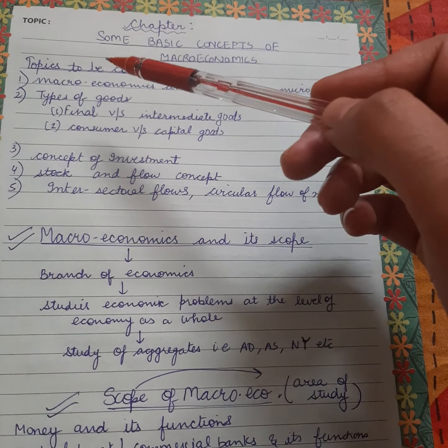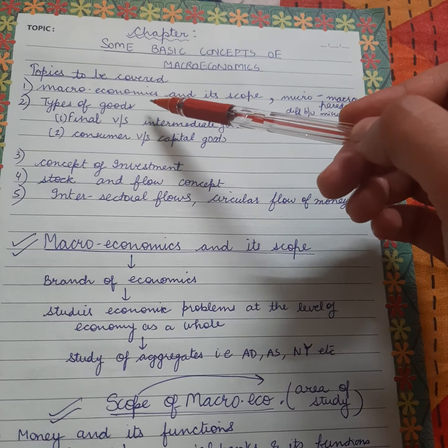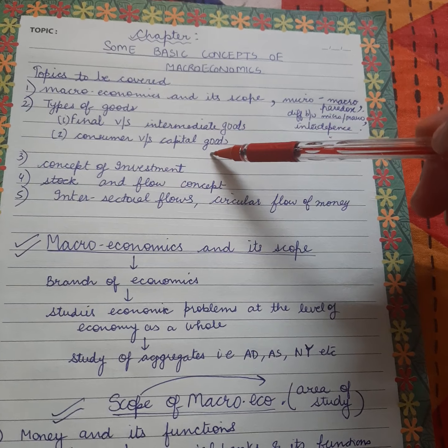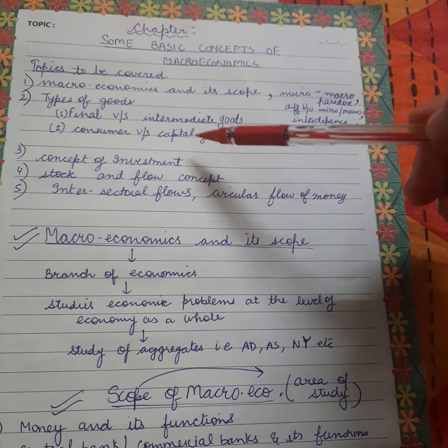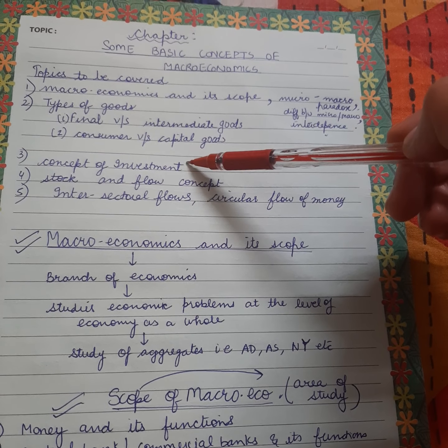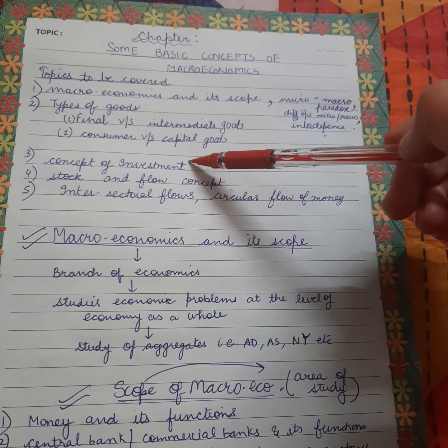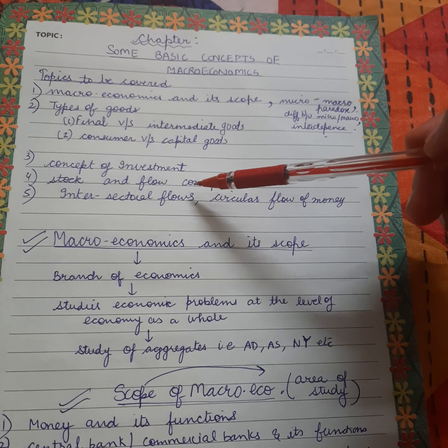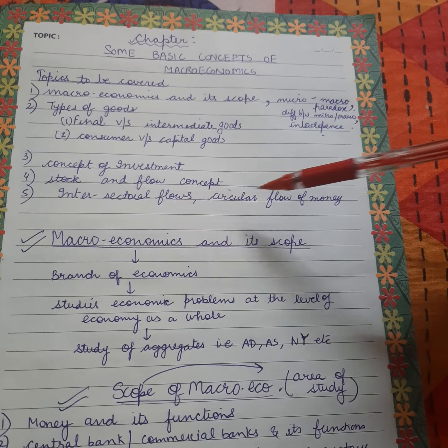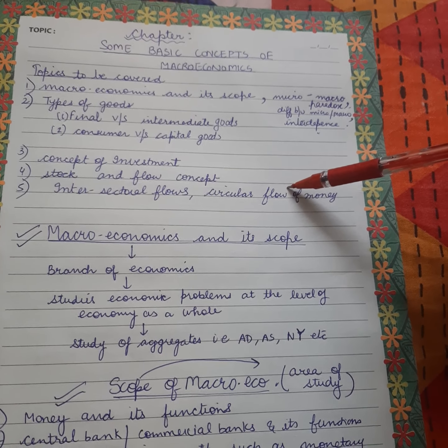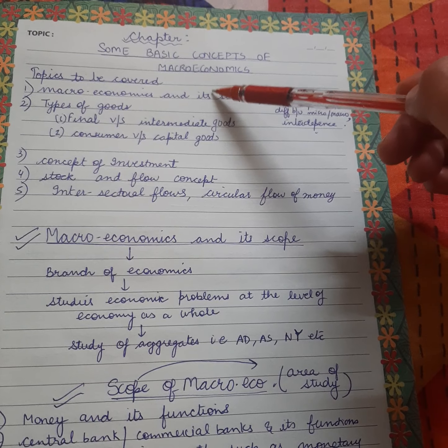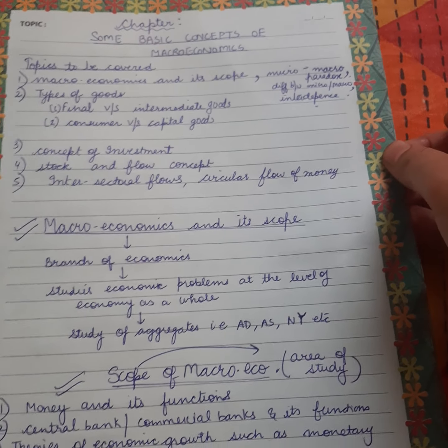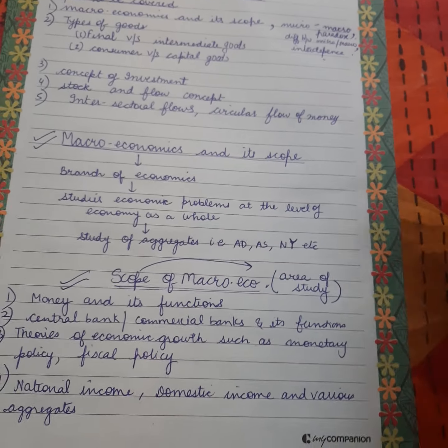The second topic that we'll be covering is types of goods: final versus intermediate goods, consumer versus capital goods. Third, we'll be covering the concept of investment, gross investment, net investment, etc. Fourth, we'll be covering stock and flow concept, and at last, we'll be covering intersectoral flows or circular flow of income. So, let's start with the first topic today, which is the meaning of macroeconomics and scope of macroeconomics.